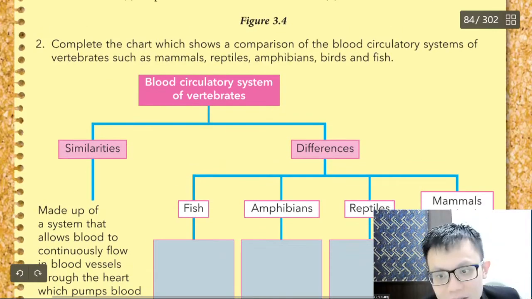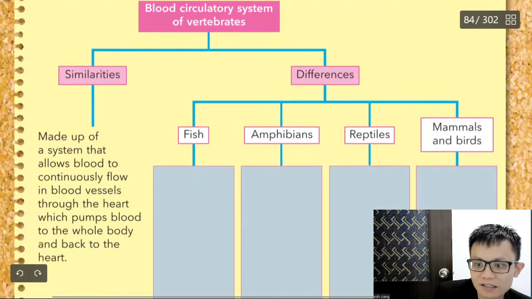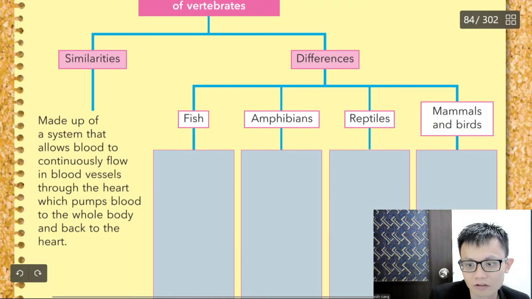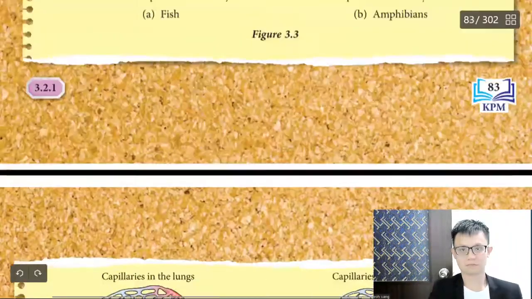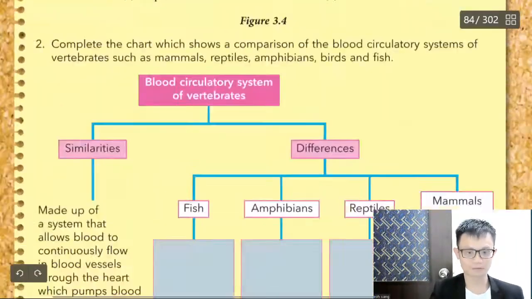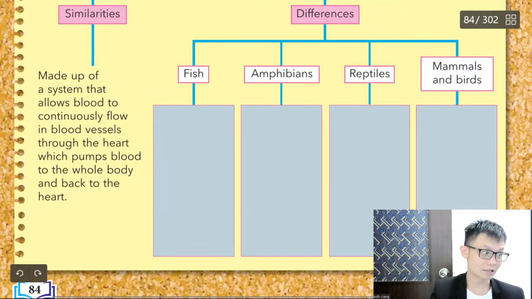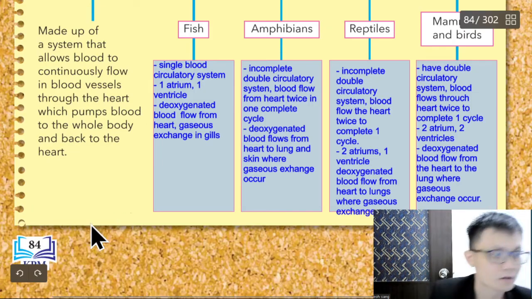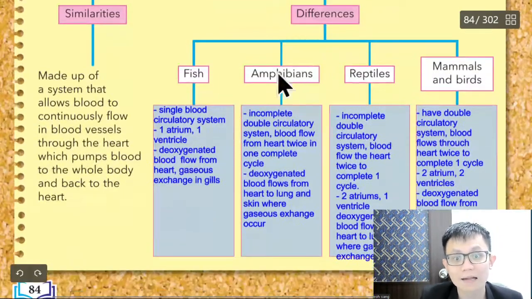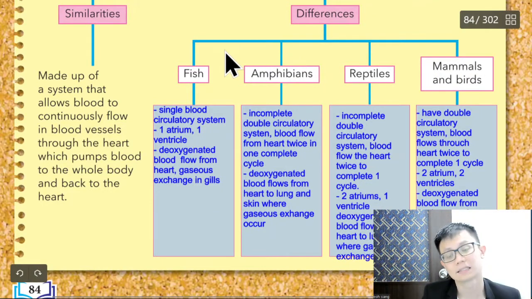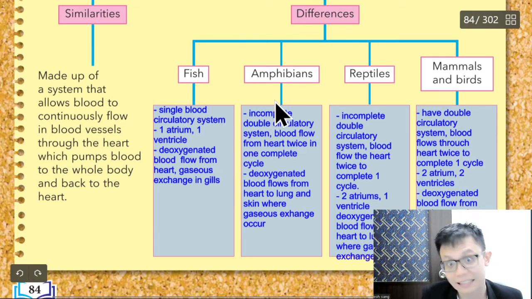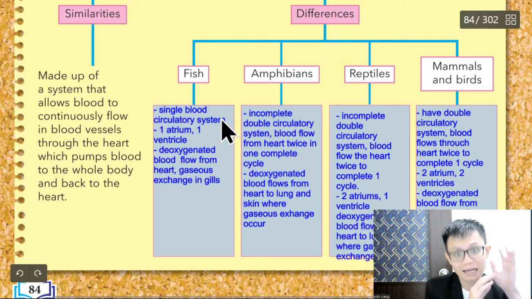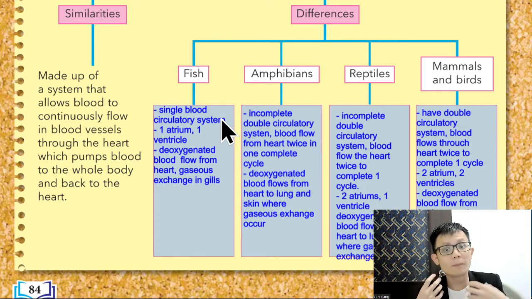Okay, so let's look at this one. The blood circulatory system is made up of a system that allows blood to continue flowing through the blood vessels, through the heart, which pumps the blood. So all of these animals have a heart. Correct or not? They have a heart. But there's a difference in terms of the circulatory system. So what are the differences? I don't think it will come out in the exam, I don't know, it might, but hopefully it won't. Just in case it comes out, you need to understand the differences in terms of blood circulation.